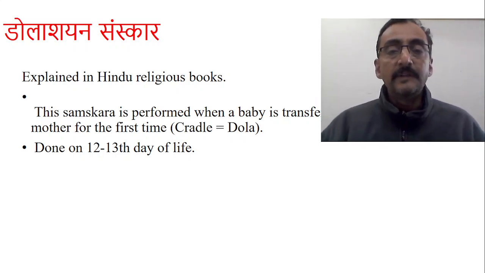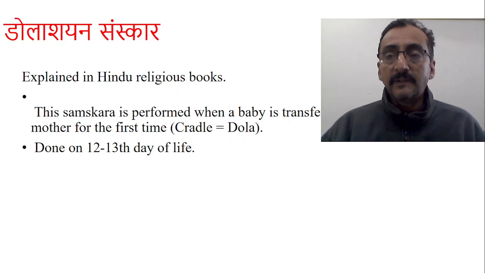It's very unfortunate that we don't have the complete Kashyapa Samhita today. Anyhow, we find enough references to this samskara in Hindu religious books, which we call Grihya Sutras, and one such book is Dharma Sindhusara, which explains this Dola shayaana samskara in detail. So we shall now see the details of this samskara.